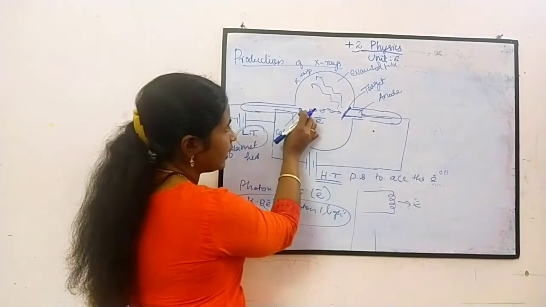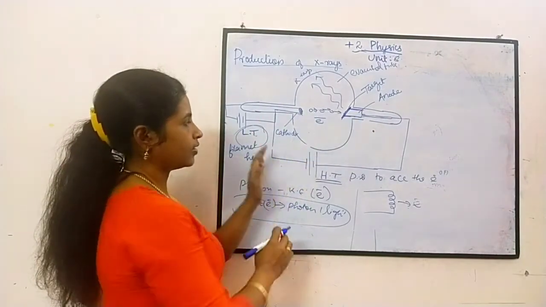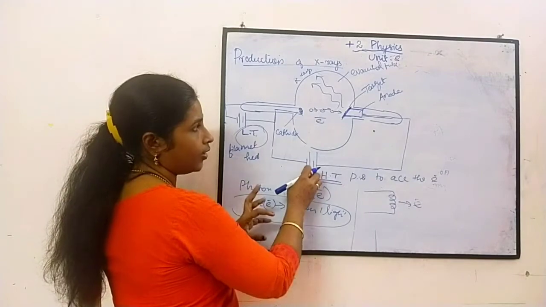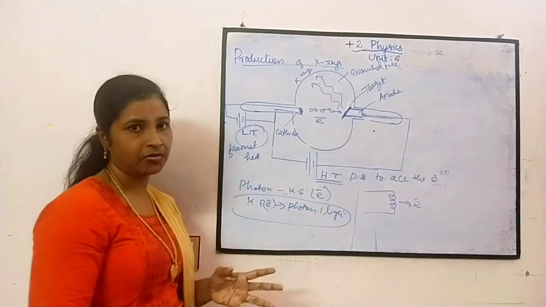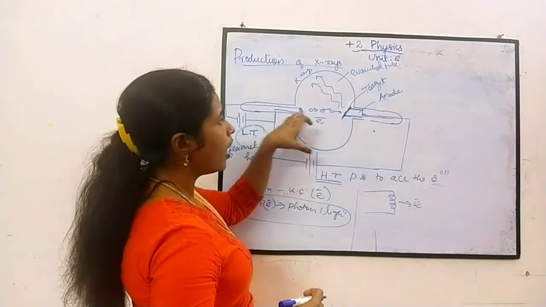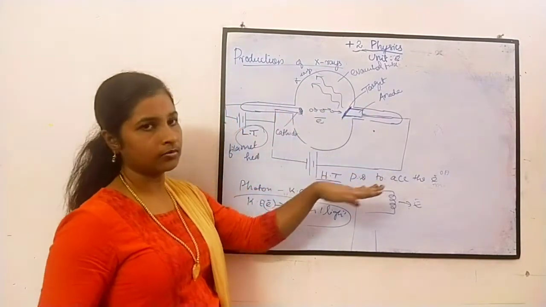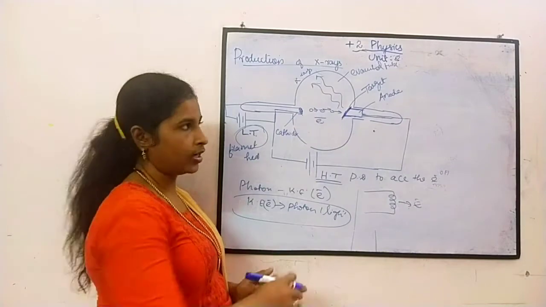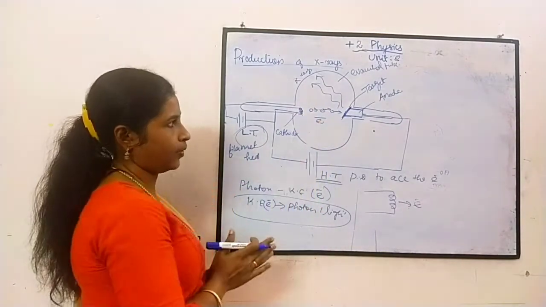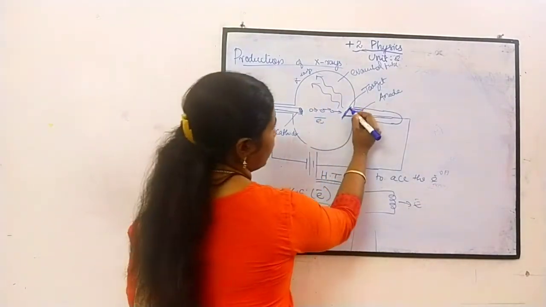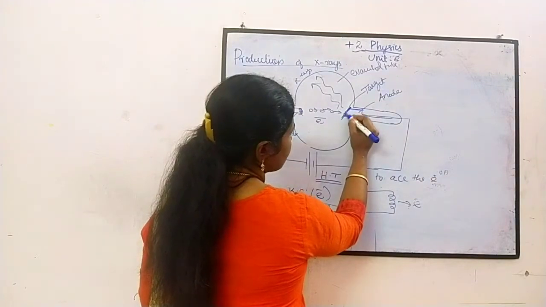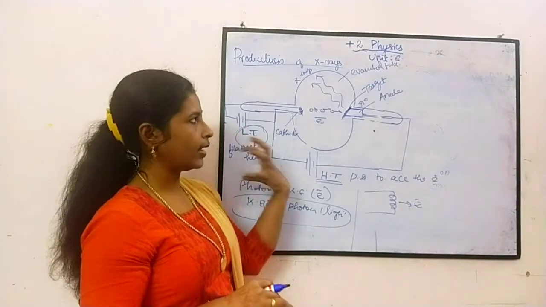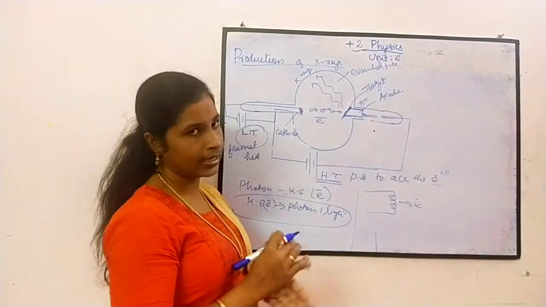The electron has just come out, so to accelerate it we apply a potential difference. That potential difference is equal to the kinetic energy of the electron. According to the potential you give, the electron will move. Now there is a target, which is inclined at an angle of 45 degrees. Only then will the X-rays be emitted correctly.